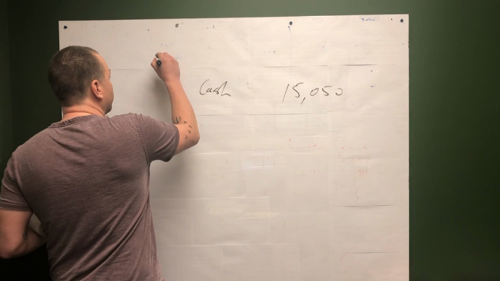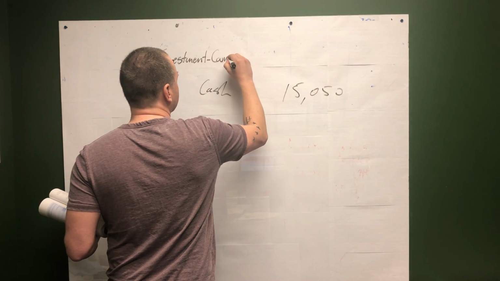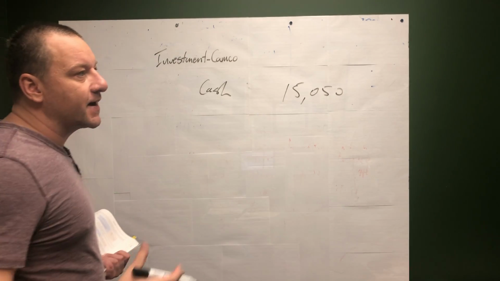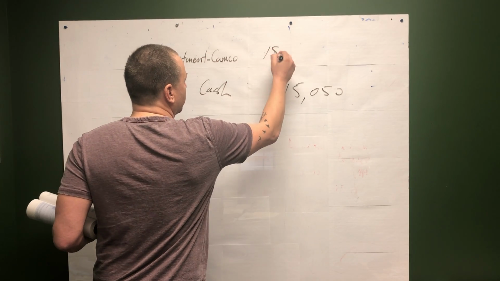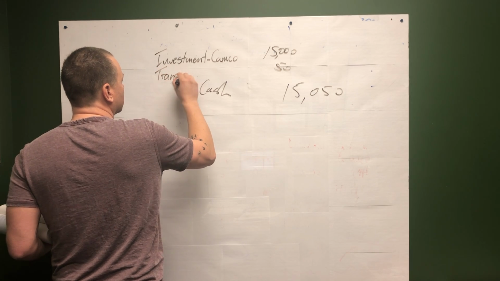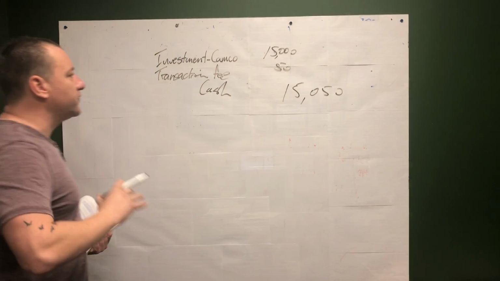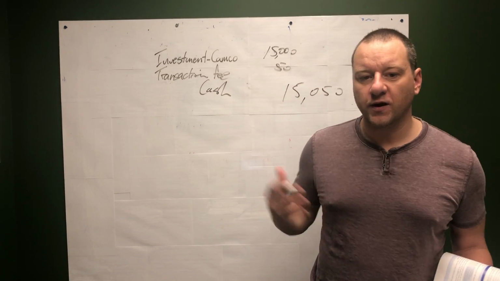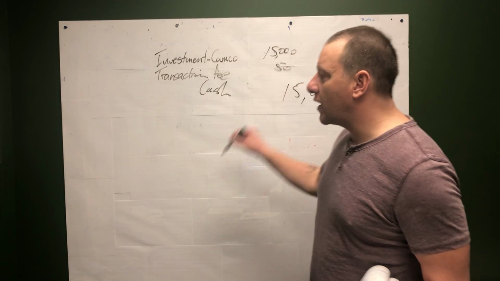So we're going to have investment, Cameco. We always want to signify what company we've invested in. If we just put investment, we're going to have no idea. So debit 15,000, and then we had a $50 transaction fee. What this has done is set up the journal entry for recording the transaction. Right now, on our books, that Cameco investment is worth $15,000.